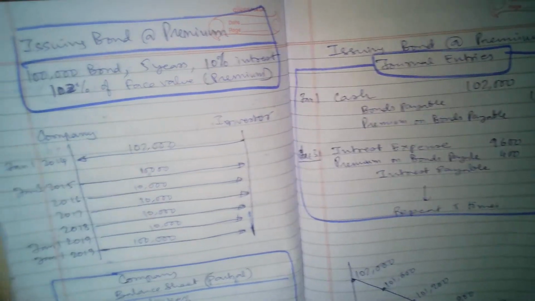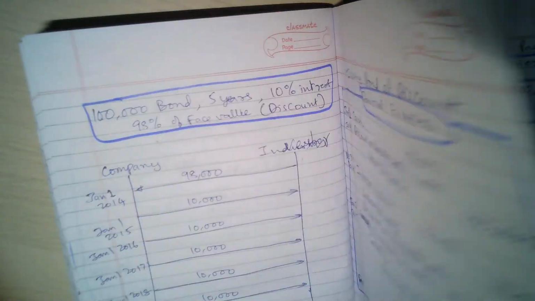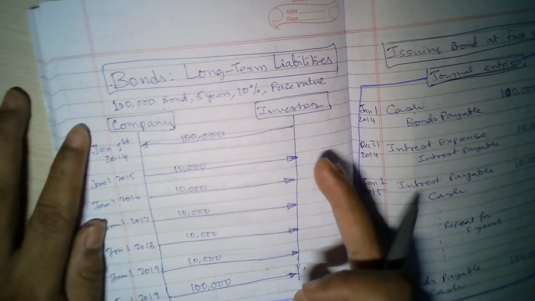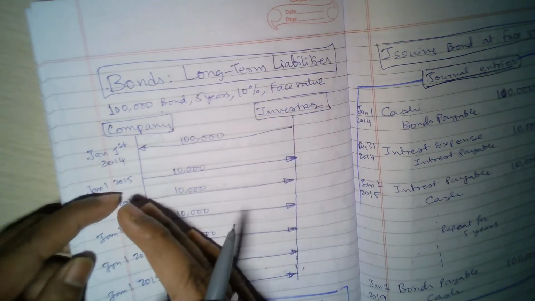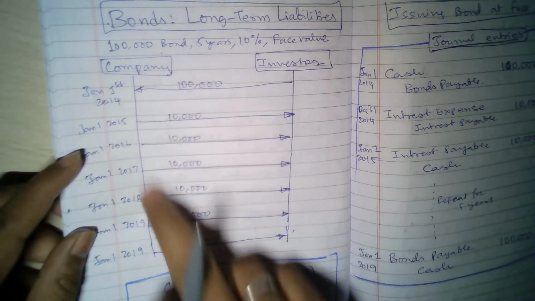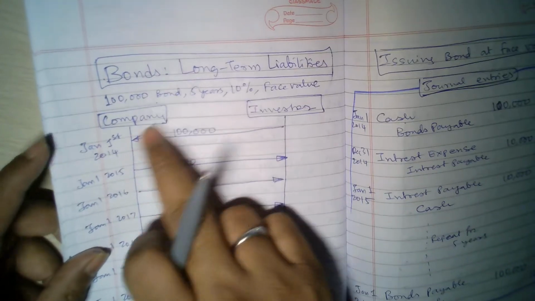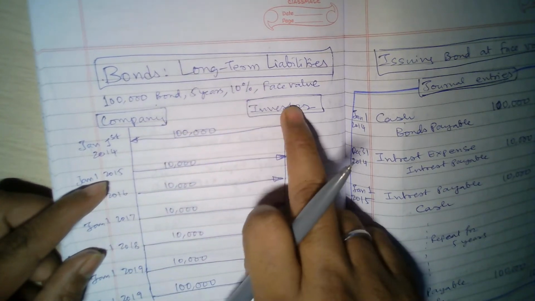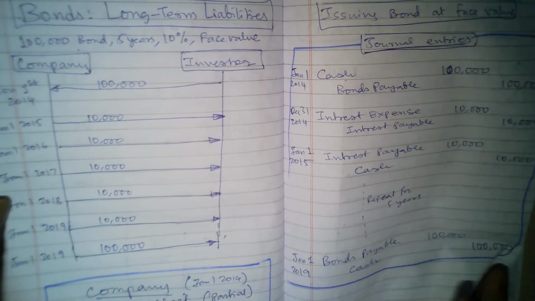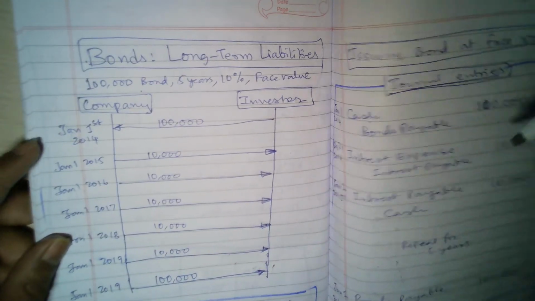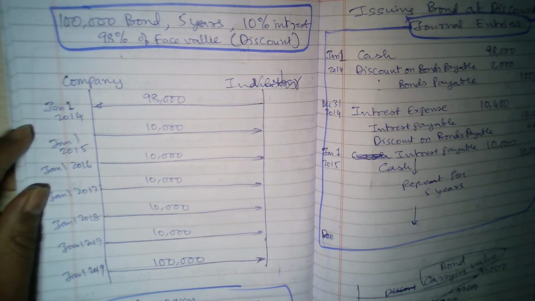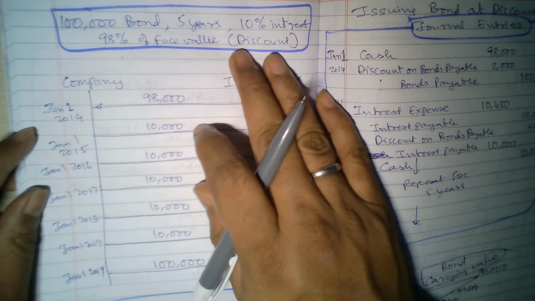Okay, so I hope this gives a very quick overview of the concept of bonds: why a company issues bonds to the investor, why the investor purchases those bonds, what is the benefit to the investor, what is the benefit to the company, what is the meaning of giving a bond at face value, and how the balance sheet and journal entries look for face value. Then the sample balance sheet and journal entries for issuing bonds at a discount.